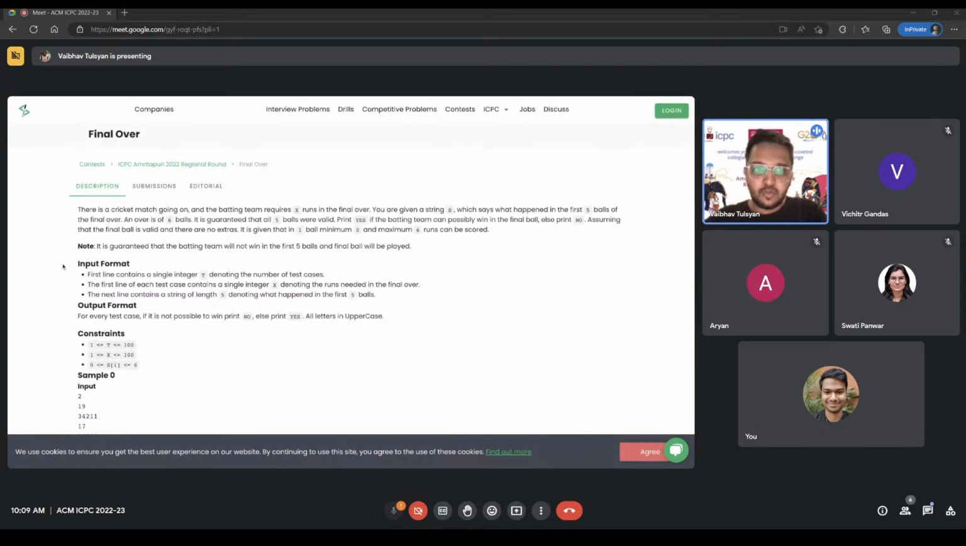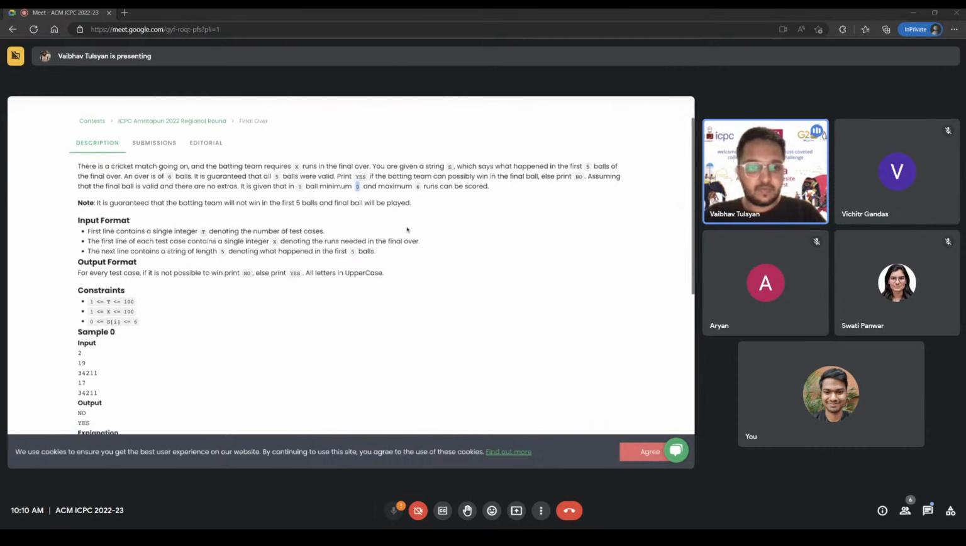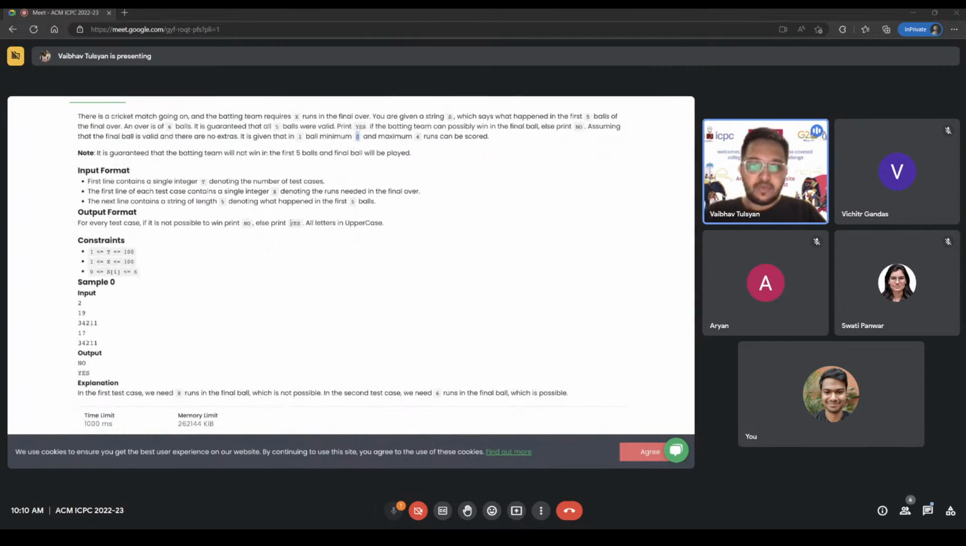I can quickly just go over the easiest problem of the set, which is final over. So you have a cricket match going on, and there is a team that is currently batting that requires X runs in the final over. And you have a string S that represents what happened in the first five balls in that over. So you want to figure out if that team will win the match in the last ball of the over or not. And in the last ball, the player can either score 0 runs or at max 6 runs. So if this team can win, you need to print yes, otherwise you need to print no, all in uppercase.